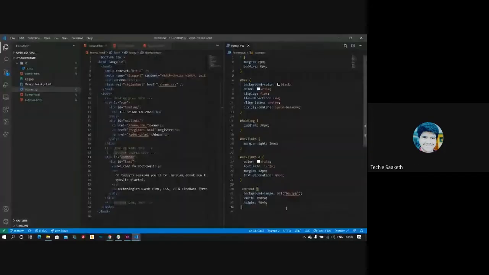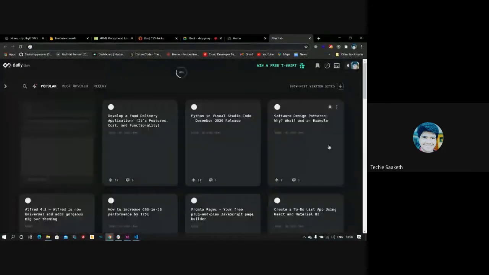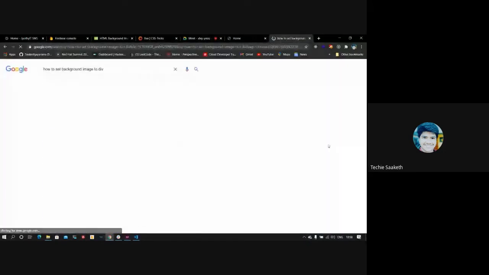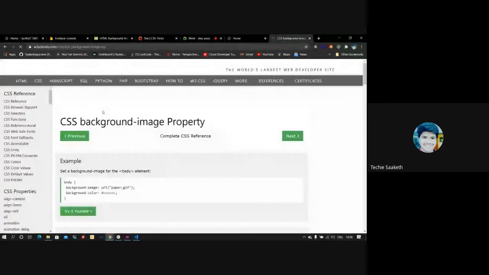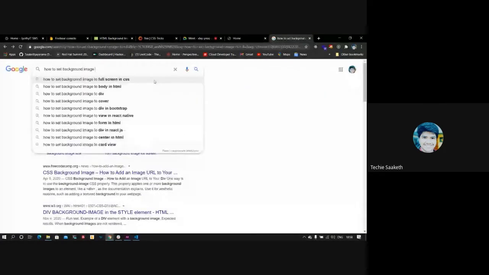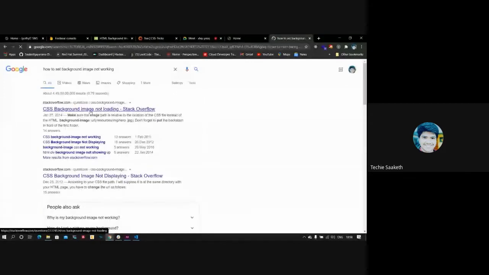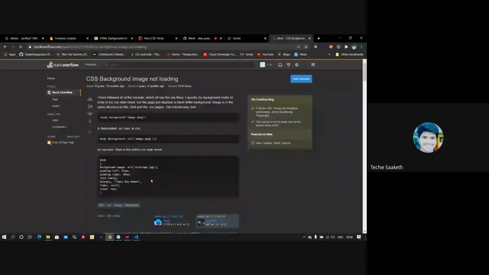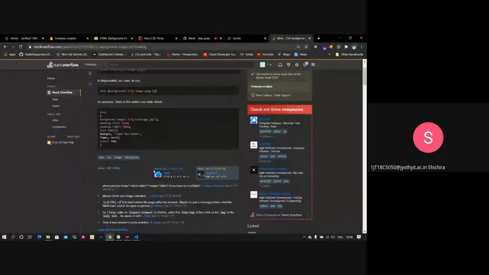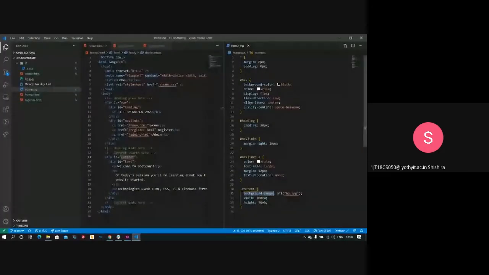I've applied this background image property, but the image isn't getting reflected. So what I do is I just Google the things. So Saket is right now searching for a hack for what he can do about the background image not turning up.